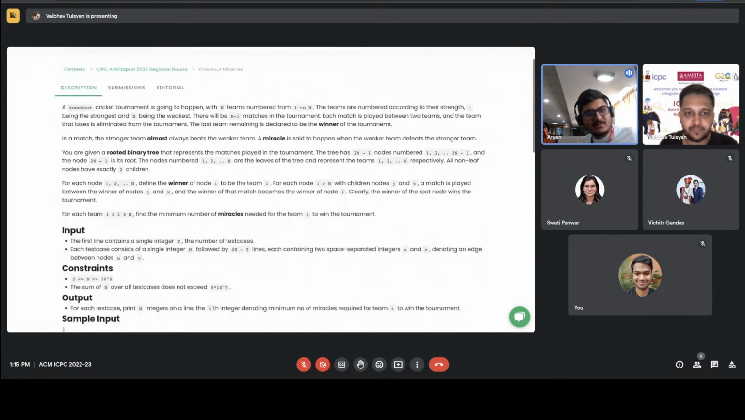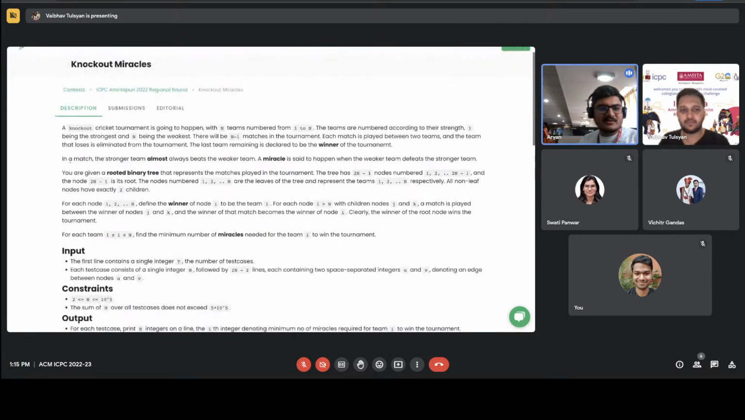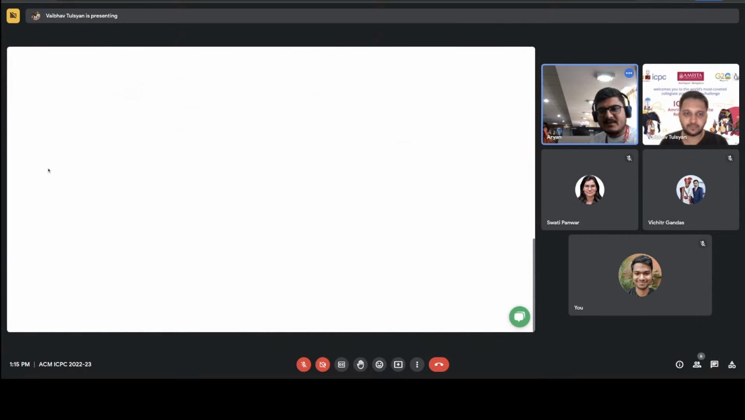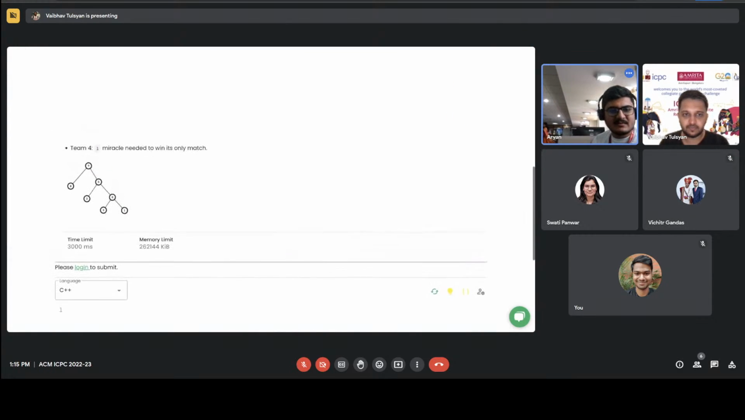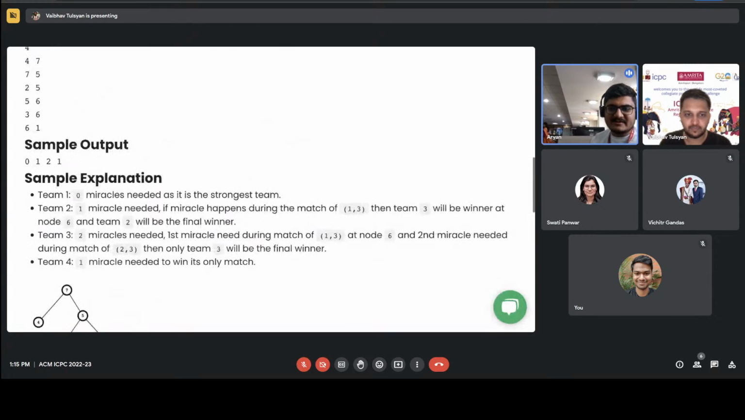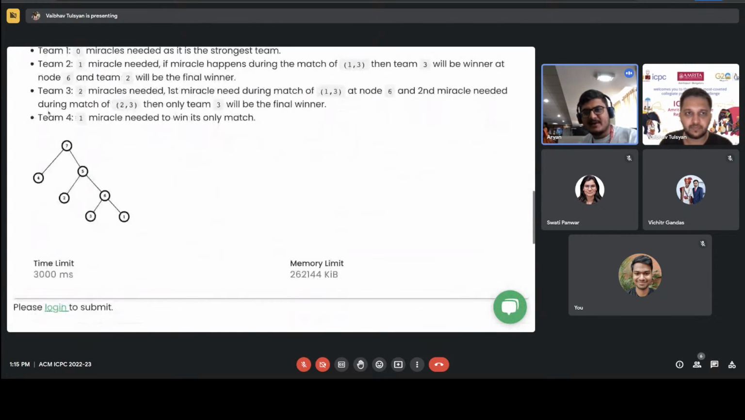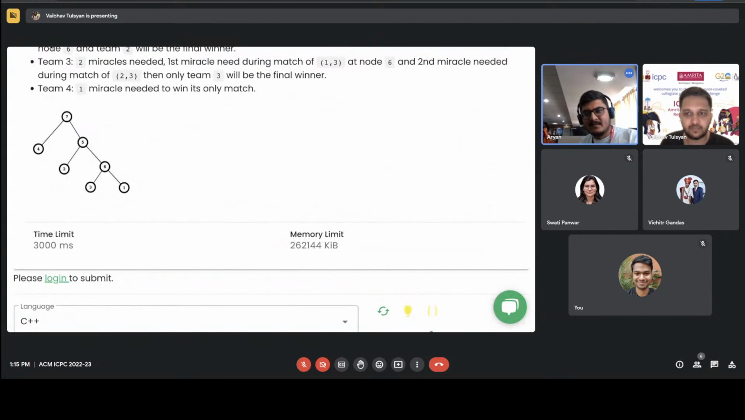So the main crucial observation here is that if we are looking for team I to win, we should assume that all the other matches are fine and the miracle should only happen in team I's matches. But one can argue, like in the sample, that if three wins the match between one and three, then two can easily win. What we can do here is let the team win the match against one and three, and we can have a miracle in the match against two and one.